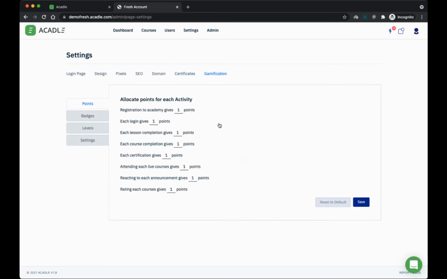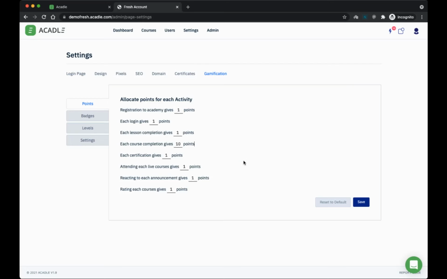Then we have gamification, which is an interesting feature that is available for training and onboarding plans. You can allocate certain credits here. You can say that for someone to complete a course, I can give them 10 points. For someone to unlock a certificate, I can give 50 points. So you can allocate multiple points. We are going to add a lot of parameters here based on the community. We are launching community mostly by this week or by mid of next week.